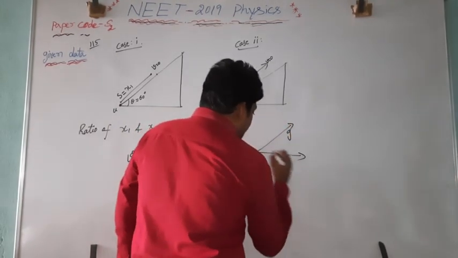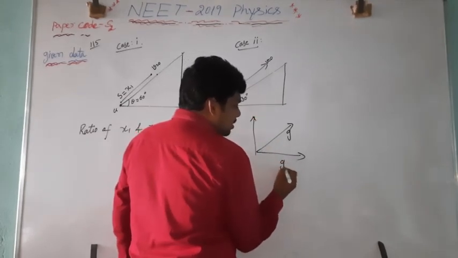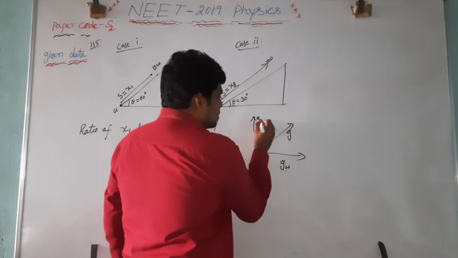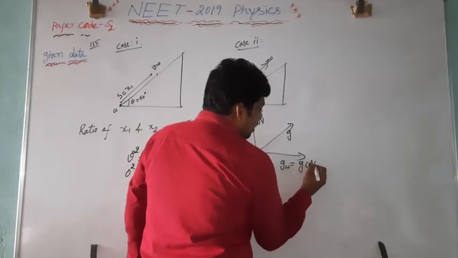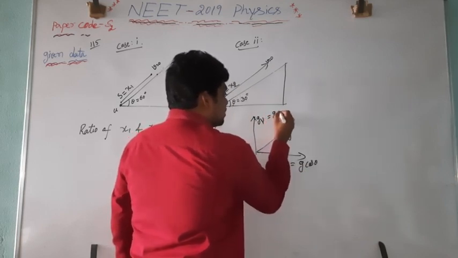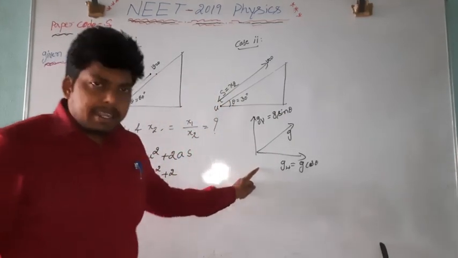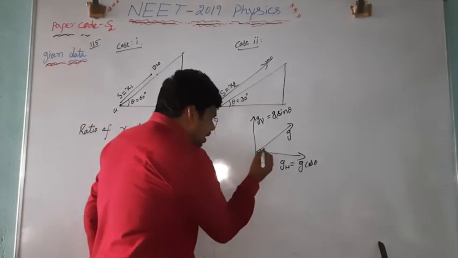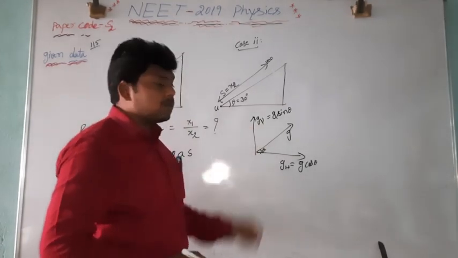If you split this into two components, one is the horizontal component and another one is the vertical component. Horizontal component is g cos theta. Vertical component is g sin theta. Is acceleration due to gravity present along the horizontal component or along the vertical component?